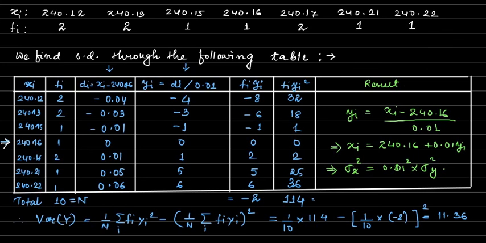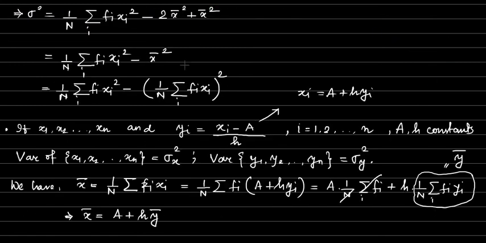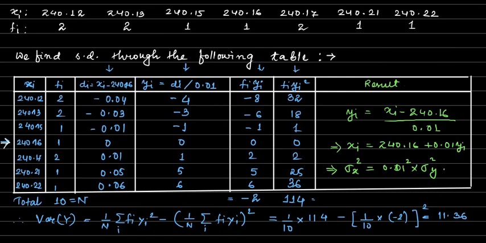So let us find this. Find this table, fi into yi and fi into yi square. Find the values. Now put the values in the formula. Formula means the working formula that we have discussed here. In this working formula we need summation fi xi square and summation fi xi. So we found this fi yi and fi yi square. Then we got the variance of y. So this is actually sigma y square. So we got this value, this is 11.6 in calculations.